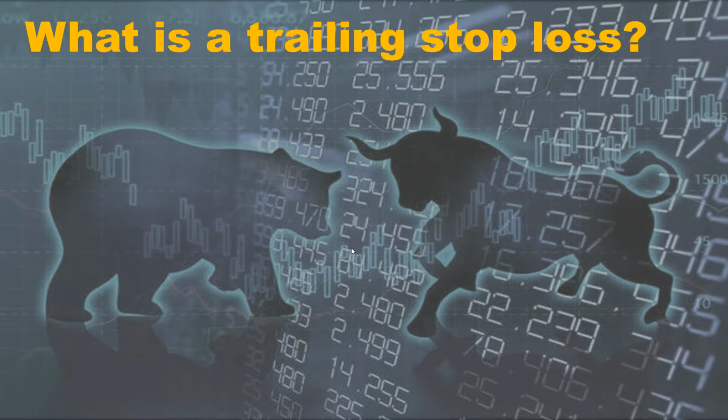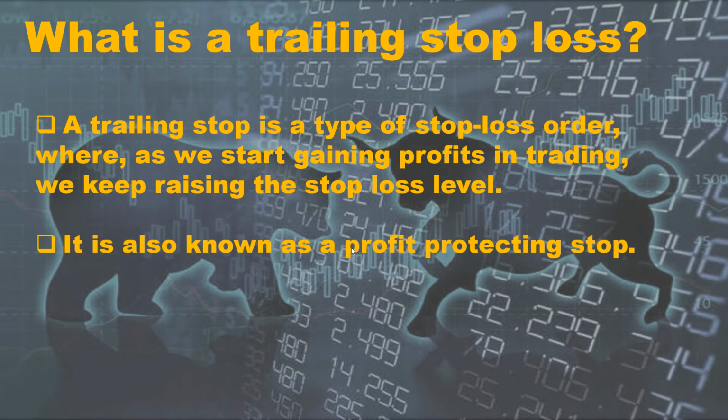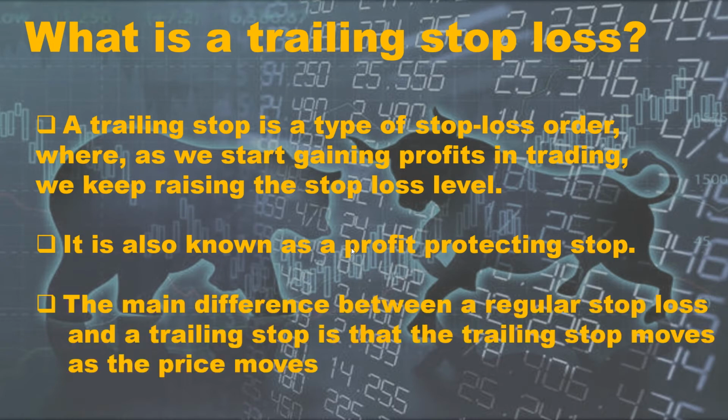So what is a trailing stop loss? A trailing stop loss is a type of stop loss order where, as we start gaining profit in trading, we keep raising the stop loss level. It is also known as a profit protecting stop because its job is to protect your profit from going back to zero. The main difference between a regular stop loss and a trailing stop loss is that a trailing stop loss moves as the price moves. For example, say for every 5 point move the price makes, your trailing stop loss would also move 5 points.